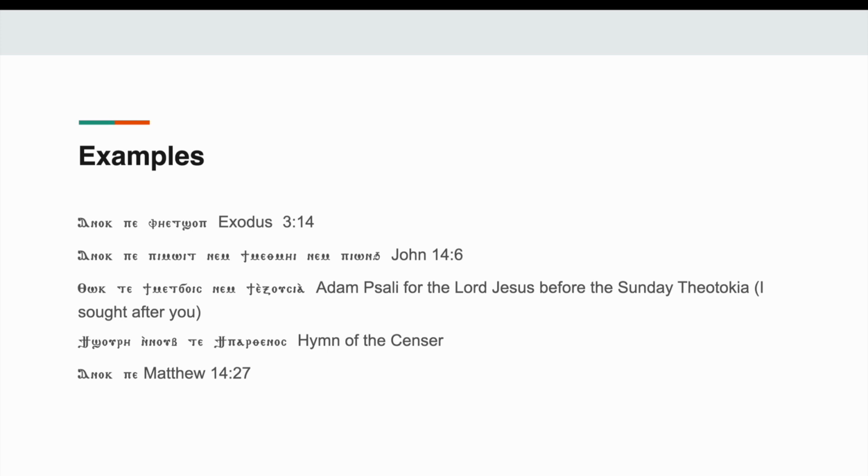Because here it's just I is, if we were to translate it as literally as possible. It's just I is or I am, and whenever you look at it like that, it doesn't really make sense. But just know that whenever you use this form, it's not I am, it's it is I. It's referring back to itself.